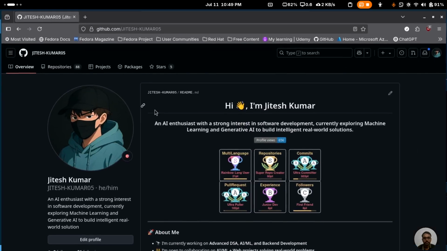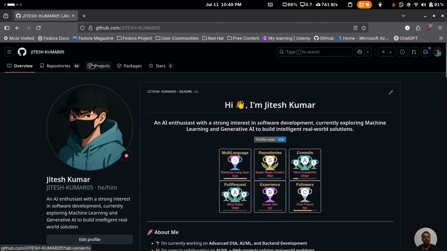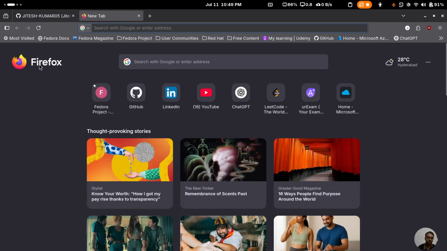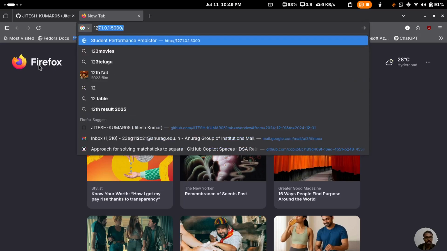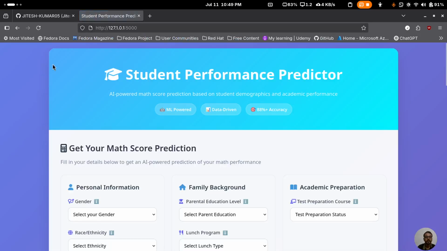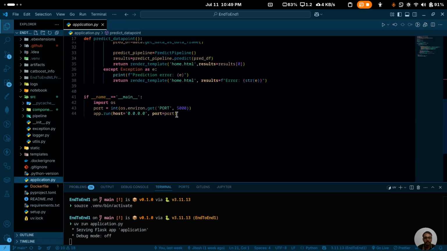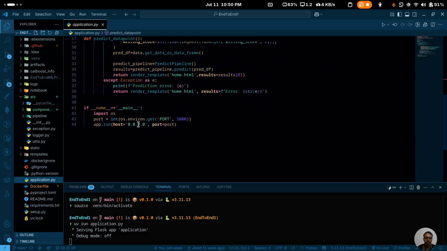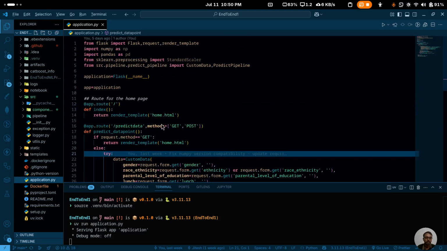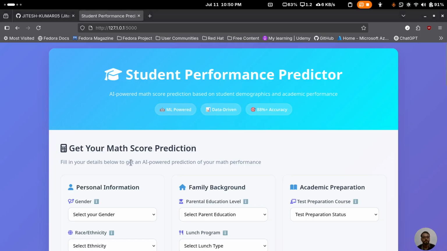So let's go to the project. If you want to visit the profile, this is the profile over here. You can just visit and you will find the repository also. You can go and check out the code, and you can give me suggestions as well. So let's go to the URL first. We have mentioned the port over here, so it's 5000 and it's localhost. So we can just see.